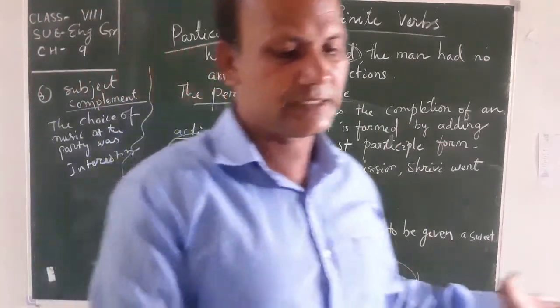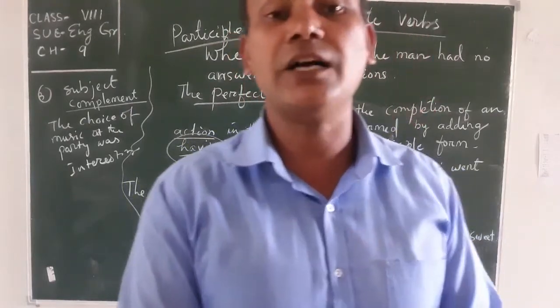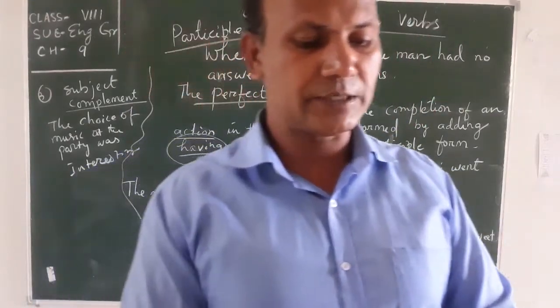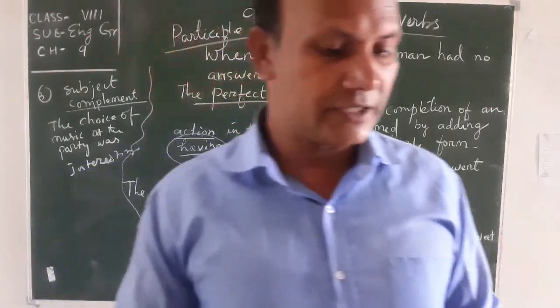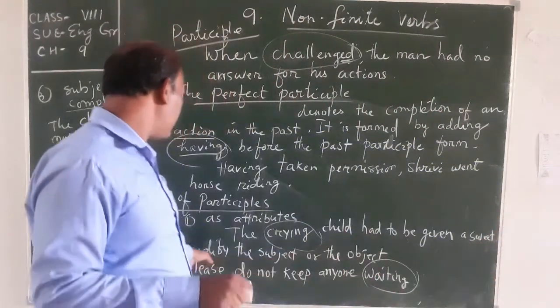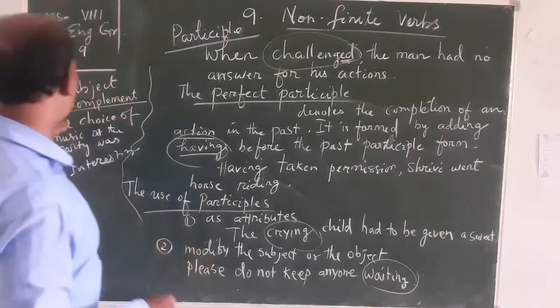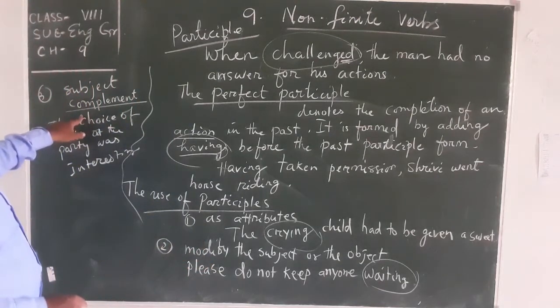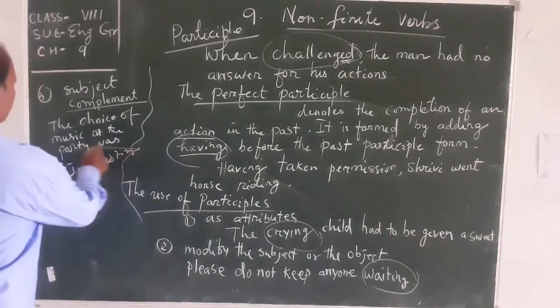Just like: I think you look quite exhausted. Here the past participle exhausted, meaning tired, is used. So we can use either the present participle or the past participle with the subject or object to modify. Okay, that is the second point.